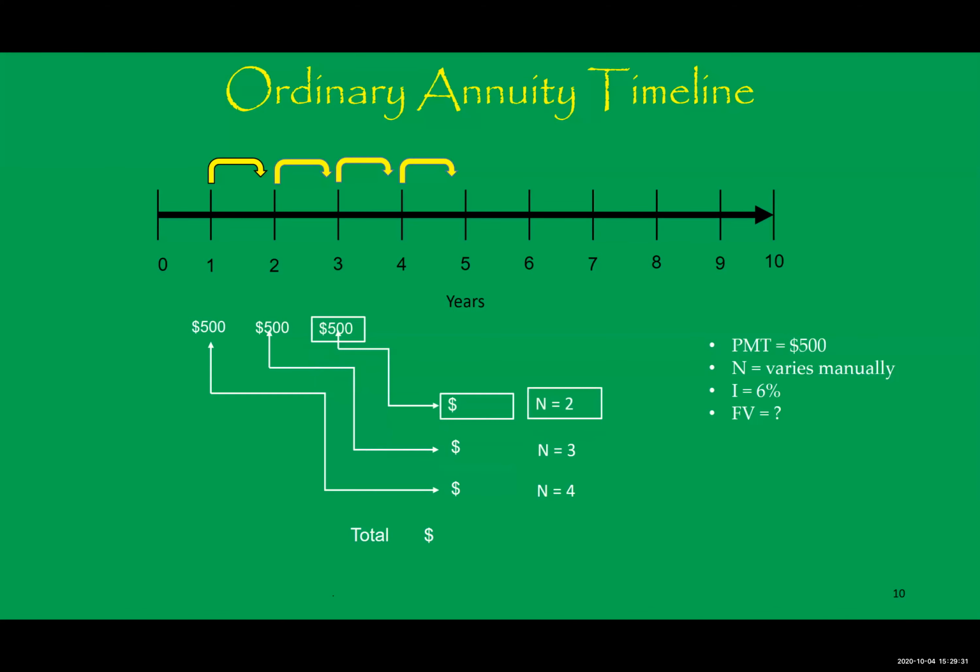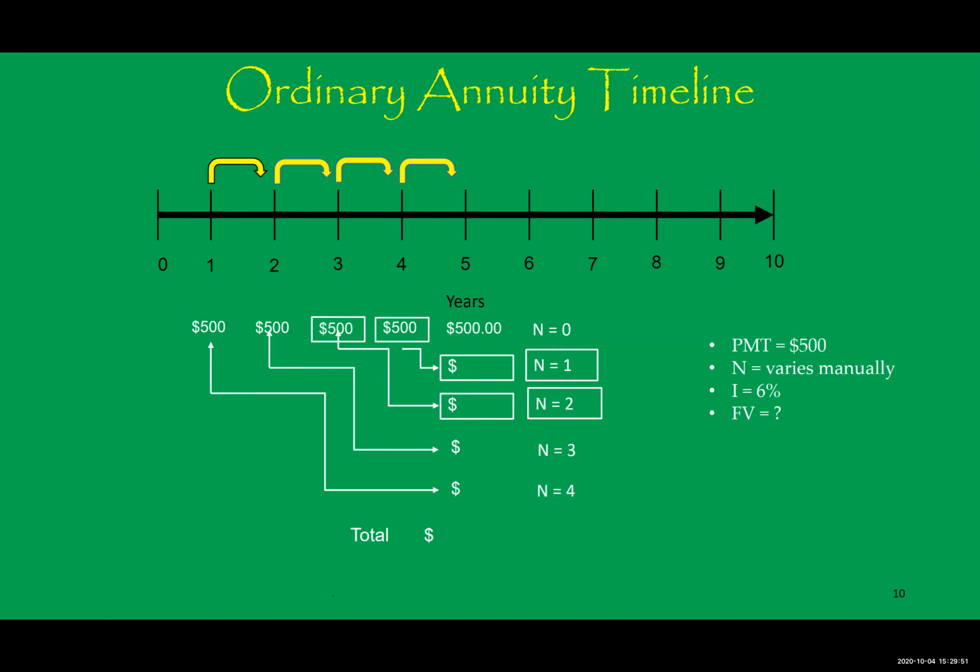And then the 3rd year, on December 31st, you deposit another $500 and that money earns interest for the next 2 periods until the end of the 5th year. On the 4th year, you deposit $500. That money earns interest for the next period until the end of the 5th year.